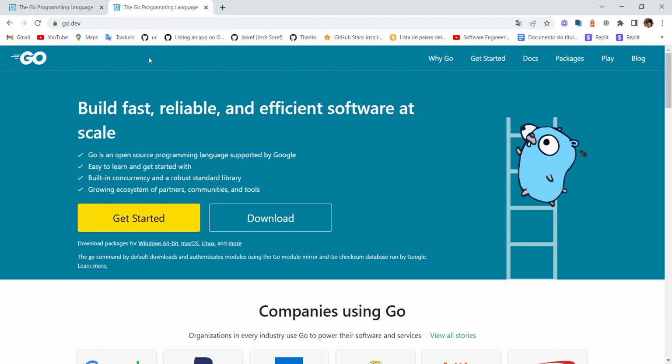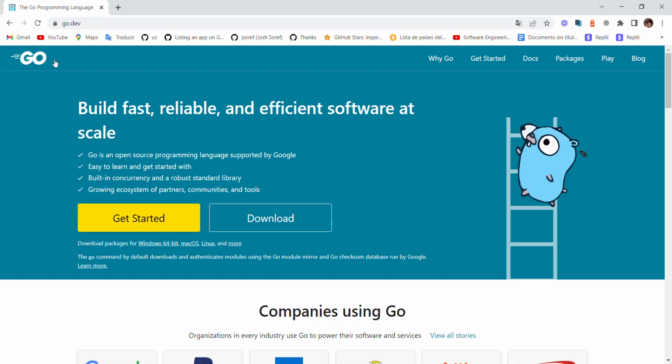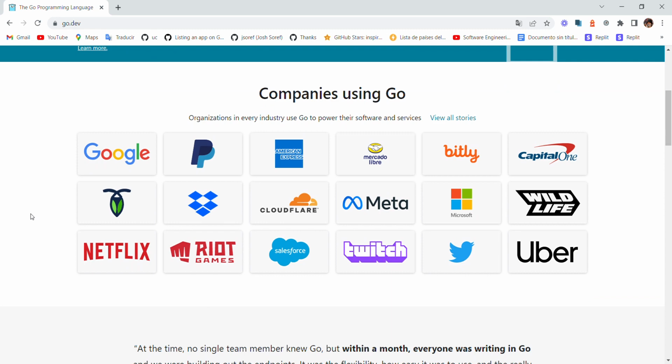One, golang.com, literally redirects you to the other web, so no use from using that. So just remember, if you need to get started, view the docs of the packages, or even play here on the console, just come here to the official web, go.dev. Alright, so today we're gonna be learning Go.